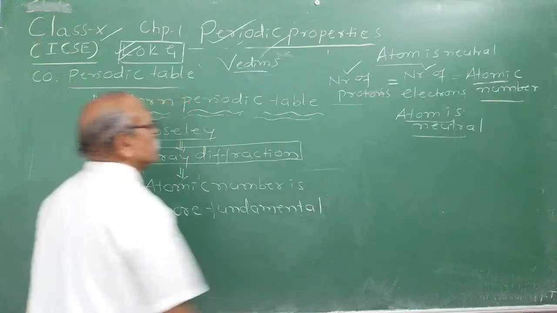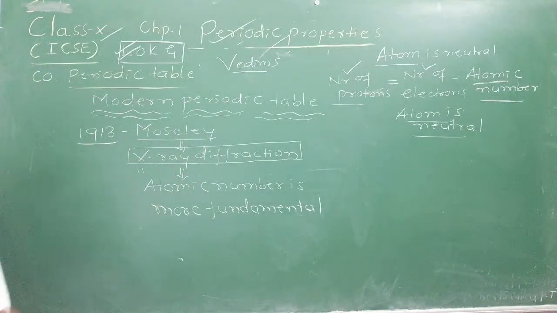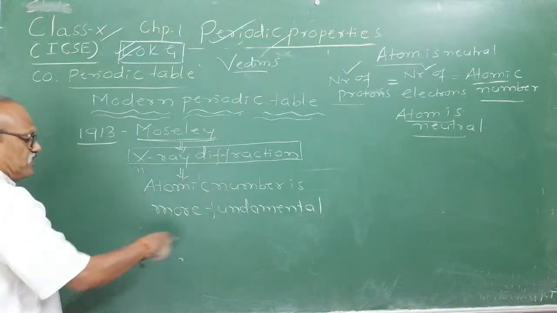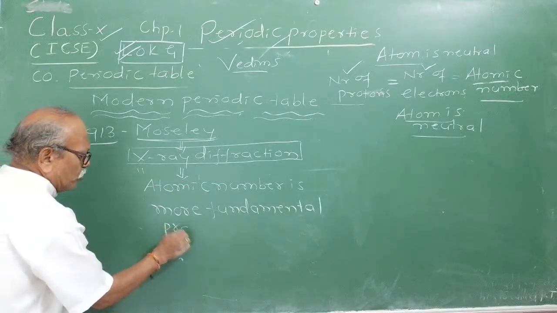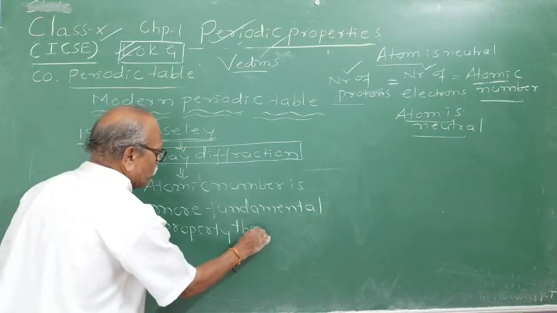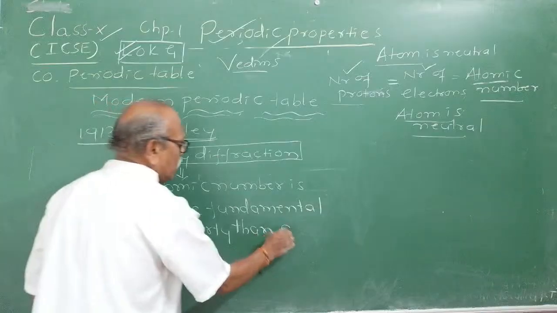That is the contribution of Moseley Sir.